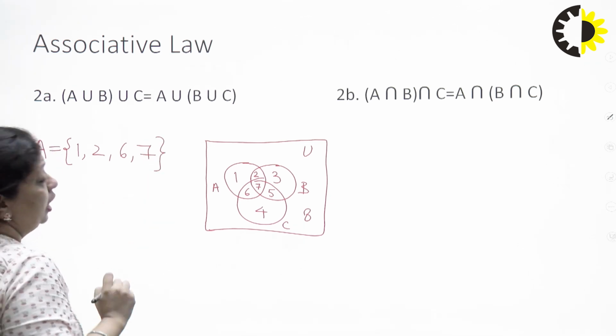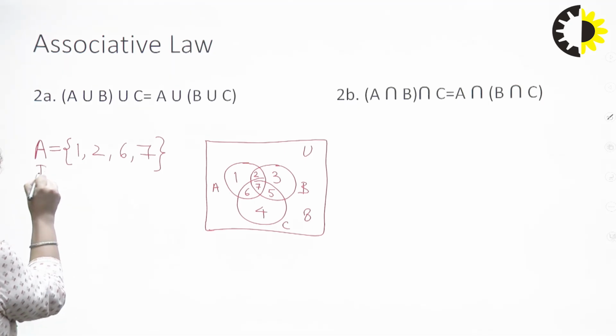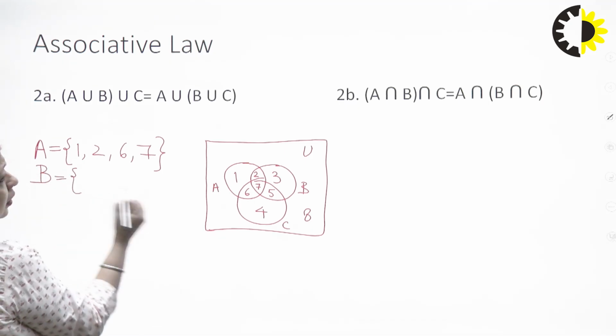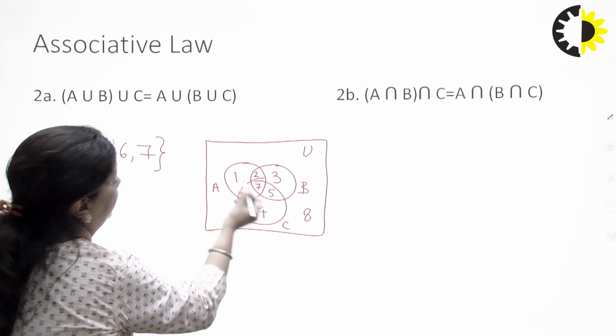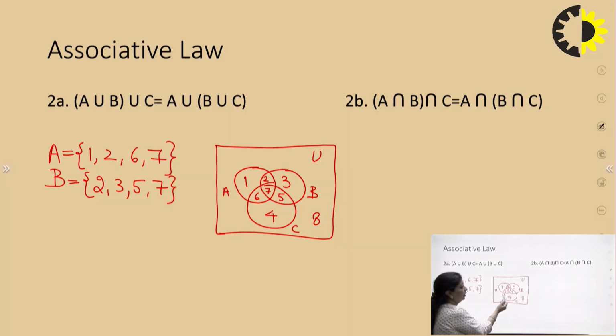Same way, let's see what is my set B. My set B contains 2, 3, 5 and 7. And what is my set C? My set C will contain 6, 7, 5 and 4.